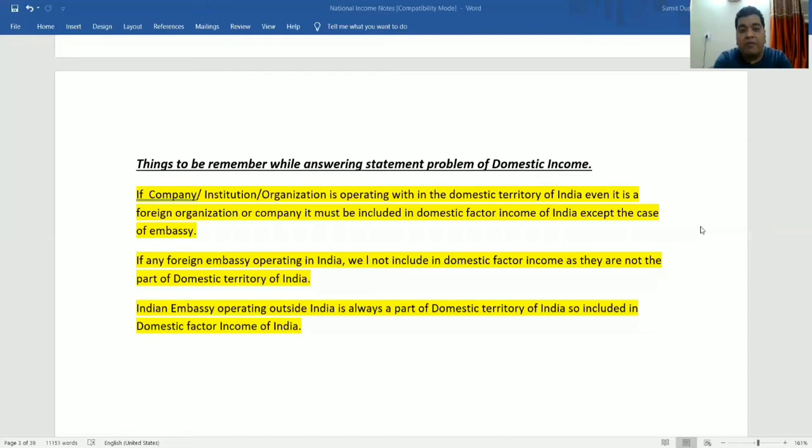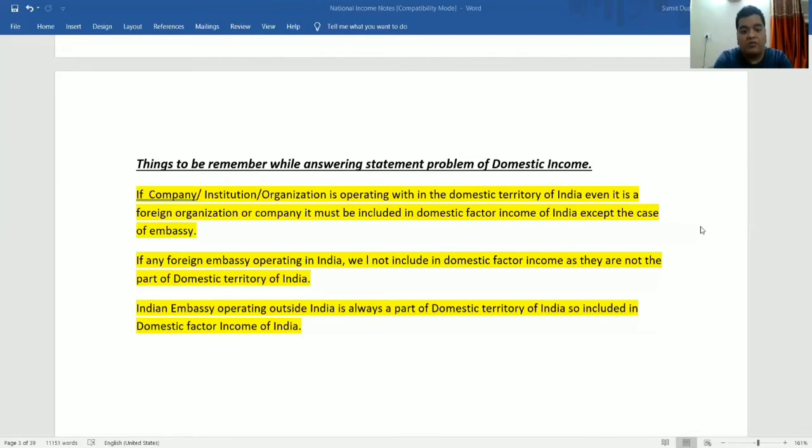Except, listen to what I'm saying, except the case of embassies. Indian embassy can be anywhere, whether it is in US, Russia, China or Pakistan. Indian embassy is always a part of domestic territory of India, so it is included in the domestic factor income of India. ठीक है,